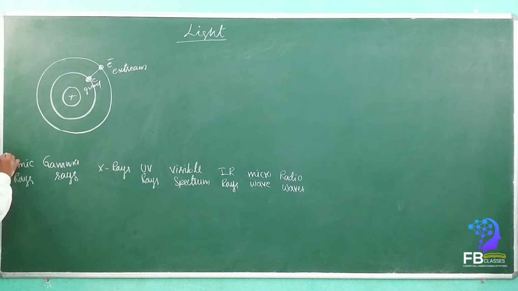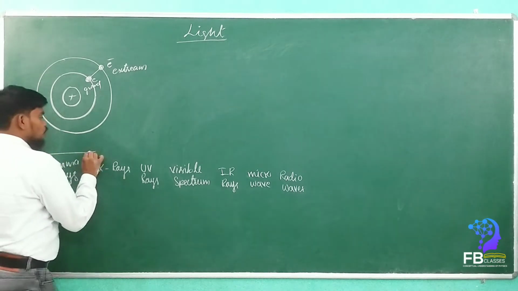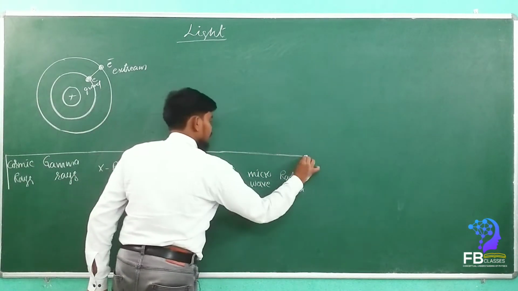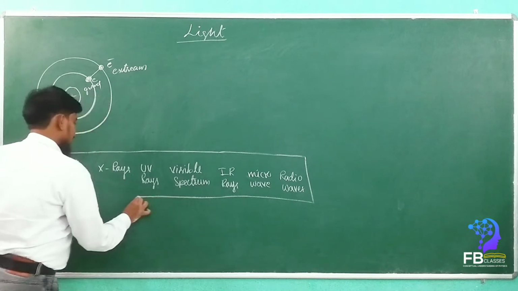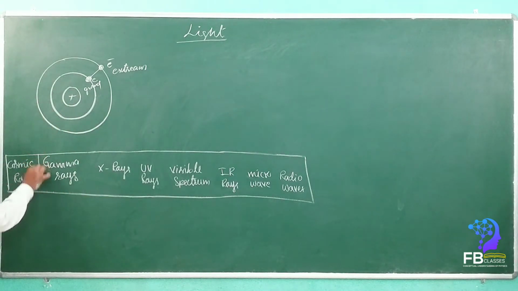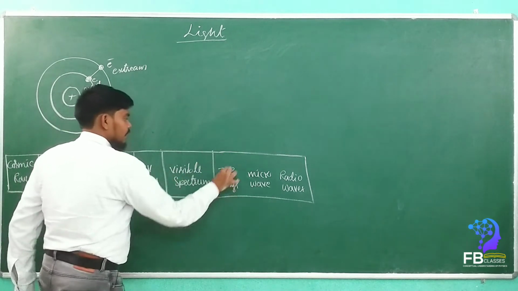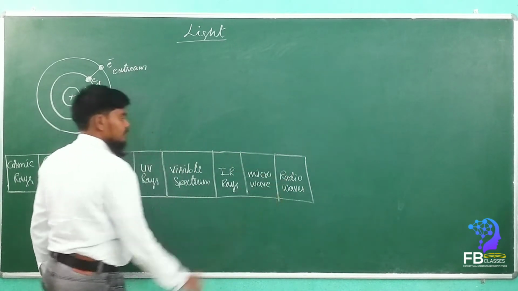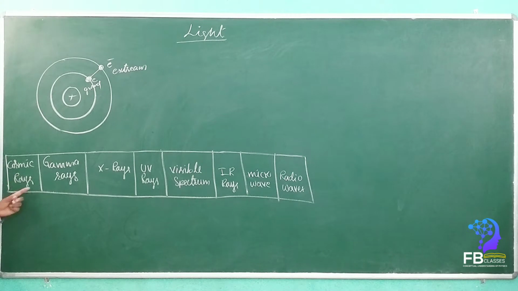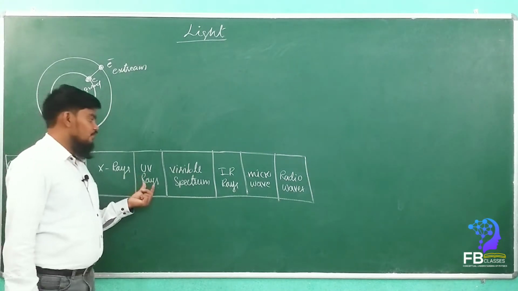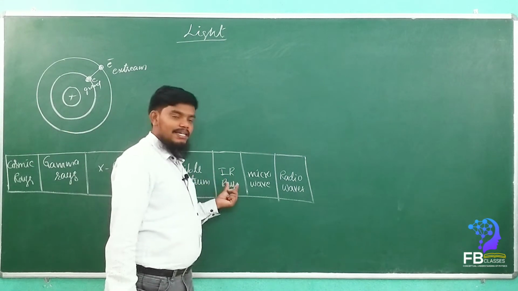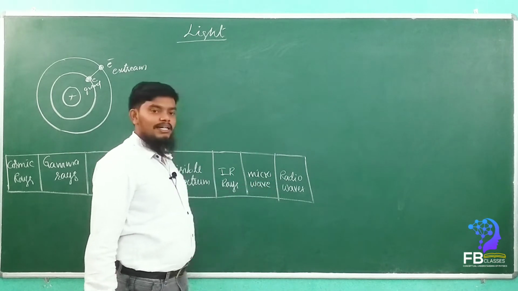So this total is an electromagnetic spectrum. In this electromagnetic spectrum, how many rays are there? Cosmic rays, gamma rays, X-rays, UV rays, visible spectrum, IR rays, microwaves and radio waves.